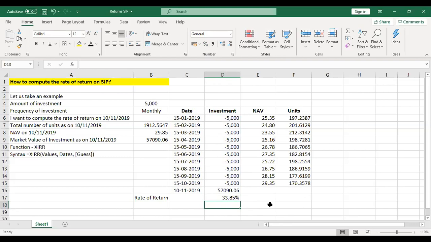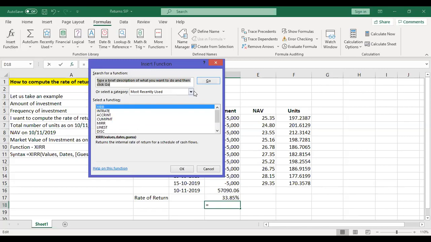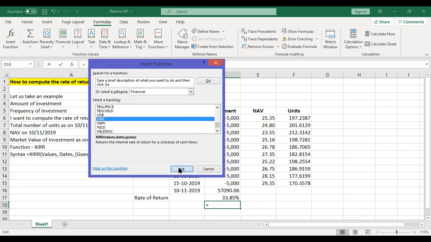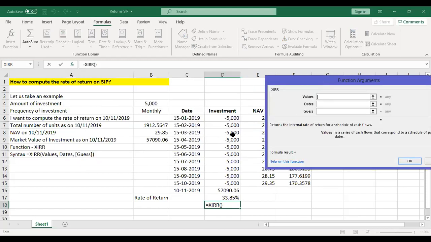Another way of doing this is I can go to formulas, I can go to insert. In insert, I can look at the financial functions. Under financial functions, I will find XIRR here. Towards the end, I can find XIRR. Yeah, I have XIRR here. I say OK. Then a pop-up box will come. It will ask me for values. I can select the values, including the final market value.